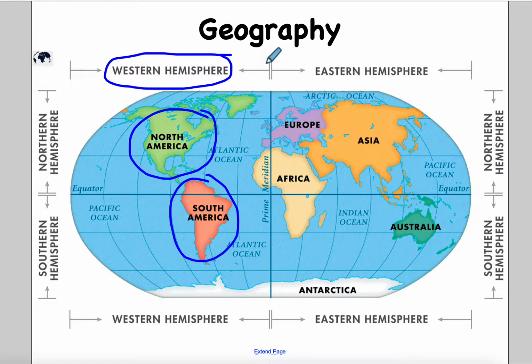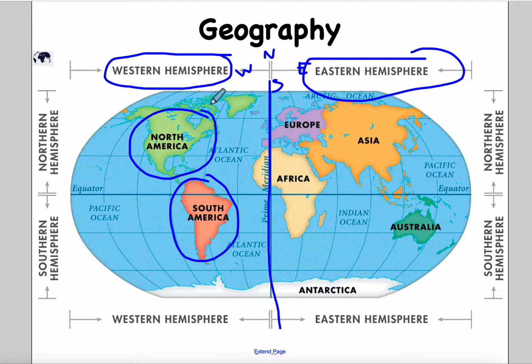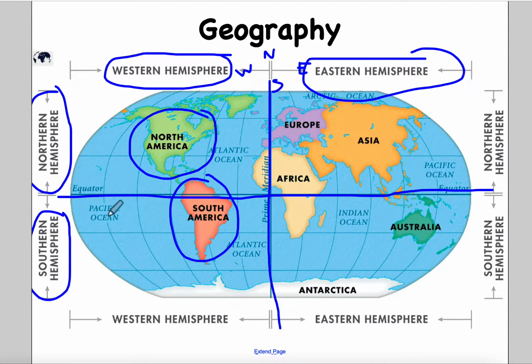If you think about a compass rose, Never Eat Soggy Waffles: north, east, south, west. If we take a map of the whole earth, a globe, and we cut it in half, you have the Eastern Hemisphere and then the Western Hemisphere. And then if you cut it in half this way, we are in the Northern Hemisphere, and there's also a Southern Hemisphere. So let's take a closer look at North America.